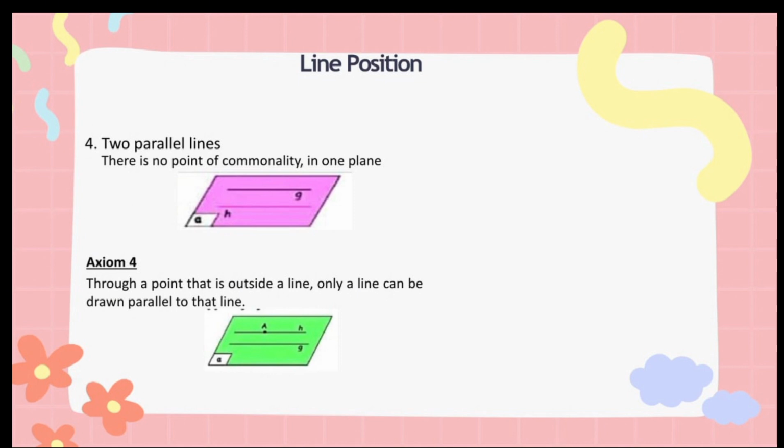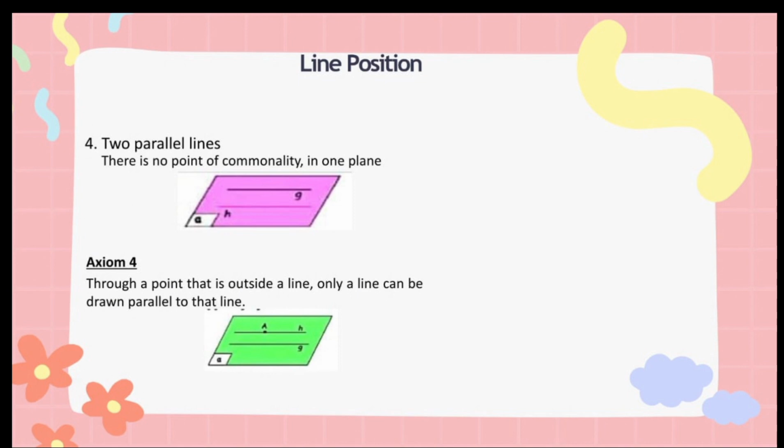So the extensions of lines A'B' and CD will not intersect or have no intersection point, so we can conclude that A'B' will also be parallel to the line GH.